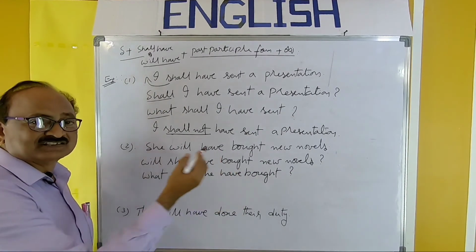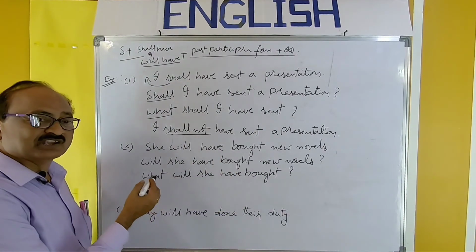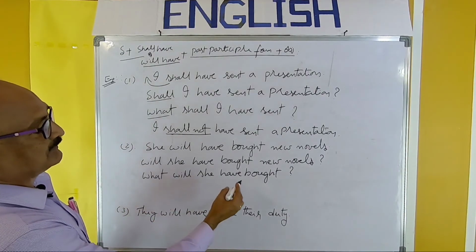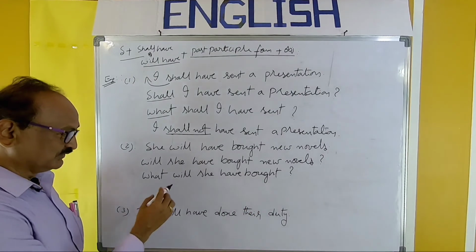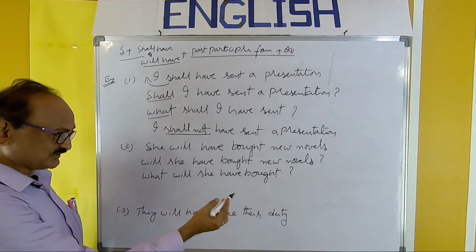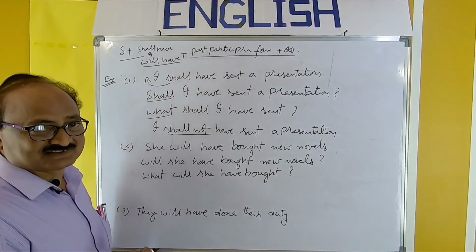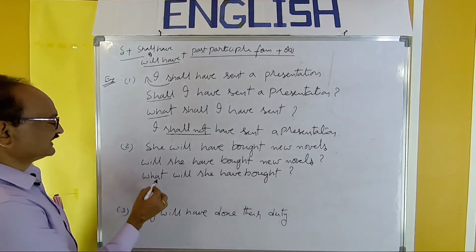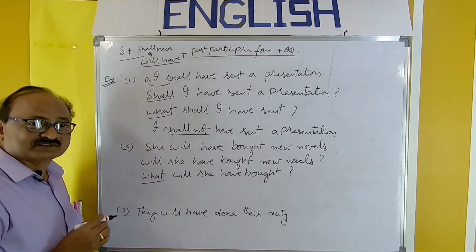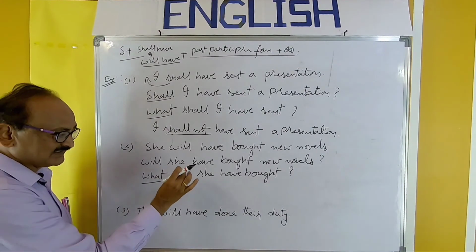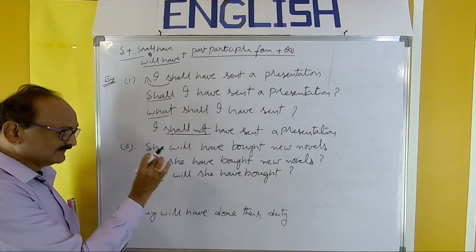She will have bought new novels. You can use who also. Who will have bought the novels? Then the answer will be she. She will have bought the novels. So something like that. You can use a WH word, who, which, where, when, what, but it depends on the sentence we take.